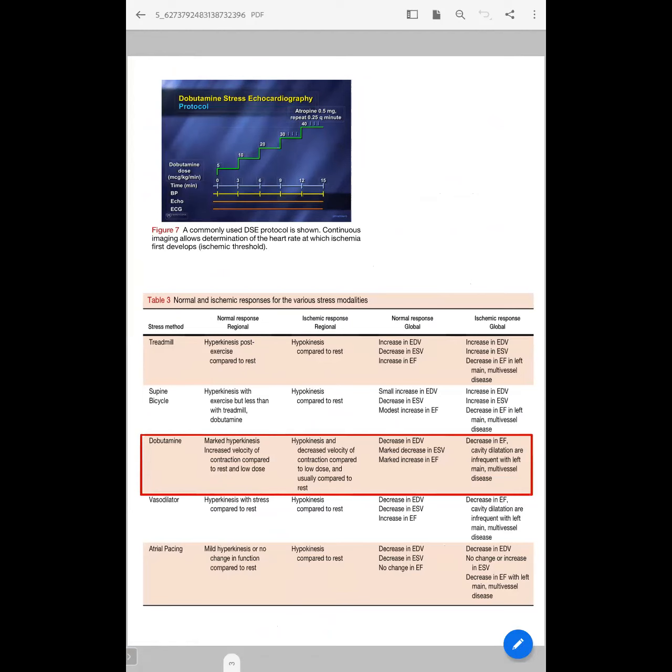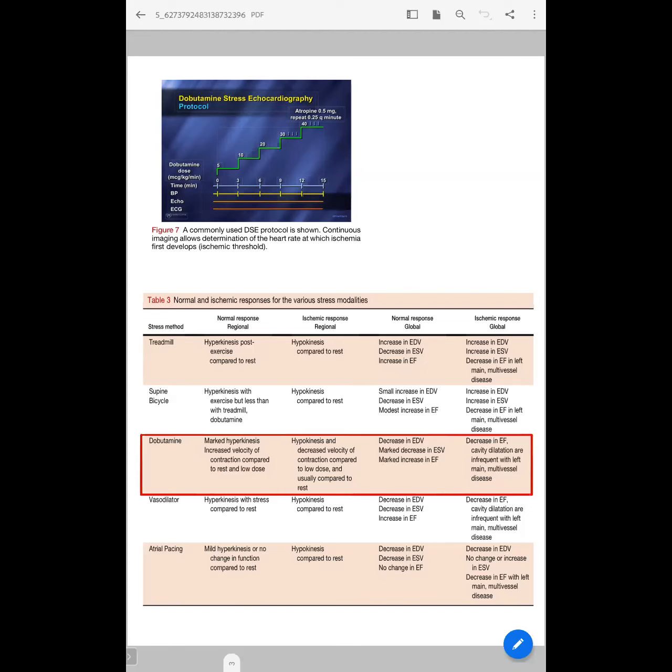The stress dose of dobutamine is high dose, like 30 to 40 mics per kg per minute, whereas low dose is 5 to 10 mics per kg per minute. And what is the ischemic response? Ischemic response is either hypokinesis or decreased contractility at the low dose compared to the rest. And this ischemic response can be regional or global.